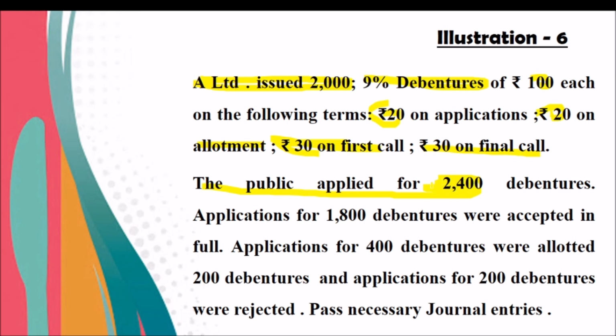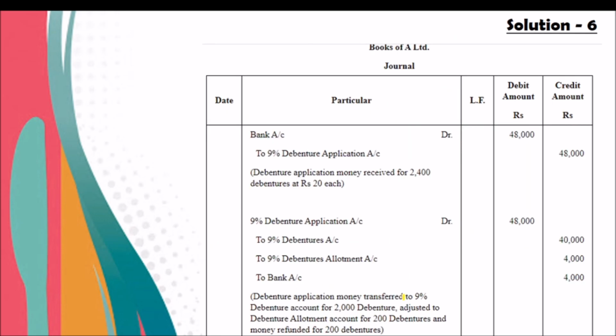Applicants for 1,800 debentures were accepted in full, and applicants for 400 debentures were allotted 200 debentures, and applicants for 200 debentures were rejected. We have to write the journal entries.